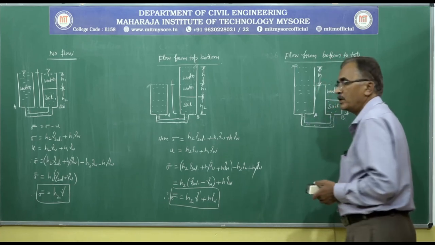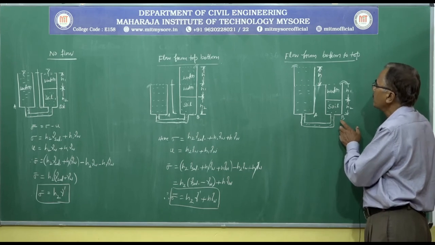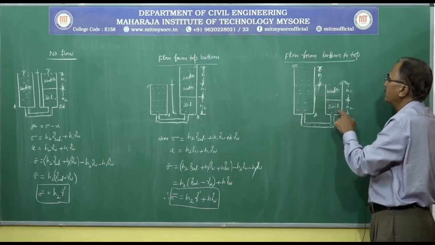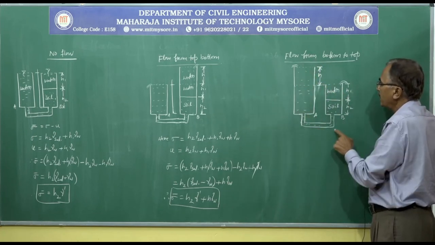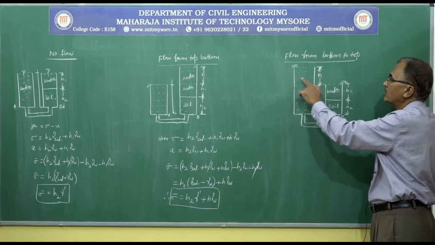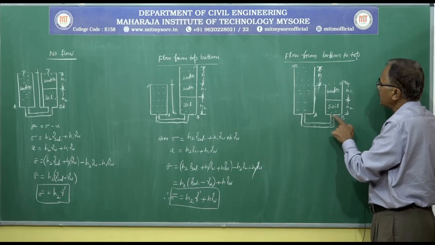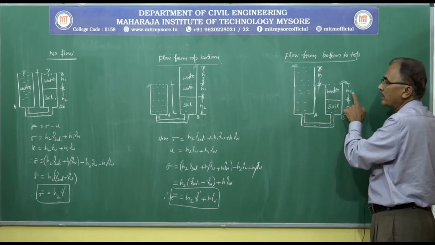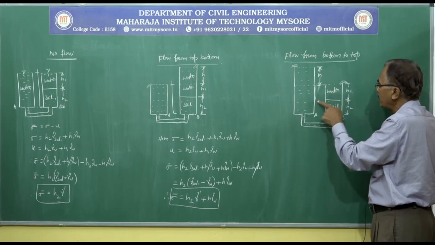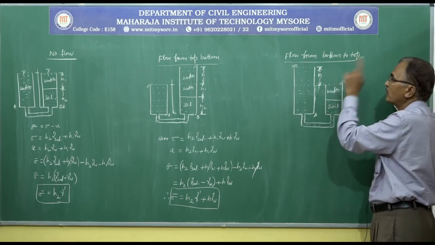Let it be required to find the effective stress at the bottom of container B. When the water level is very much higher than the soil and water system, the tendency is to move water in the upward direction, from bottom to top, because of this heavy head. Total stress here is H2 into gamma saturated plus H1 into gamma W, whereas pore water pressure is H2 gamma W plus H1 gamma W plus H into gamma W.